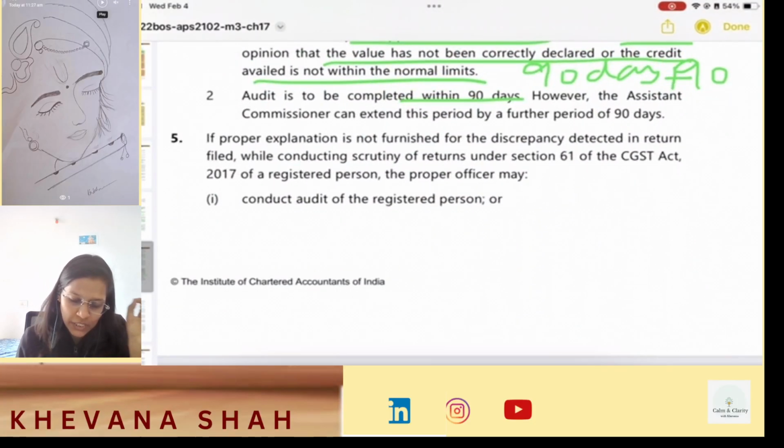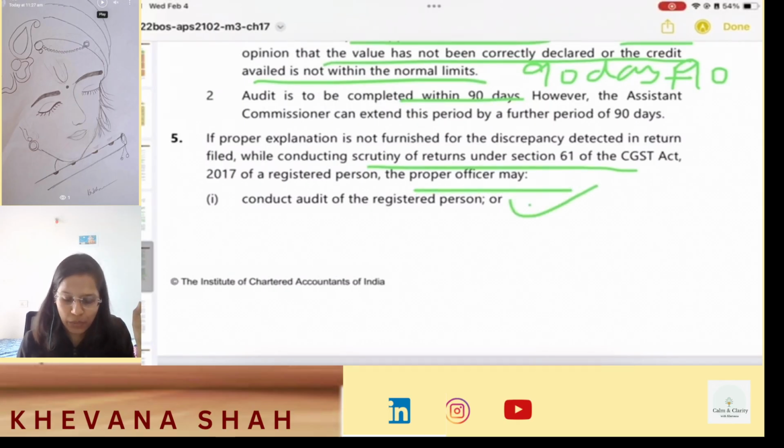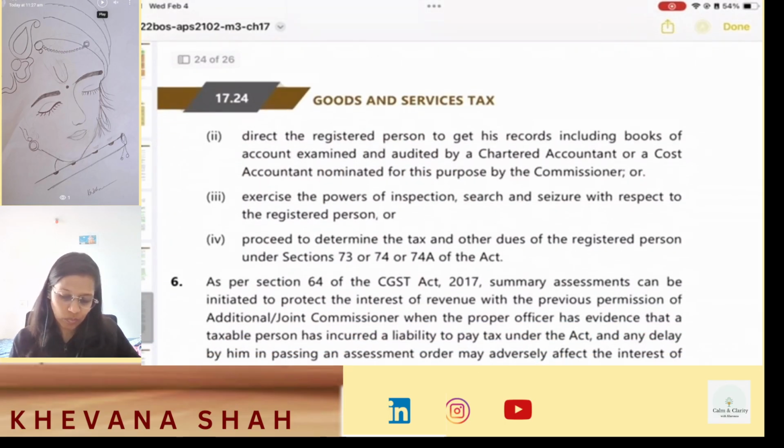If proper explanation is not furnished for the discrepancy detected in the return filed while conducting scrutiny of returns under section 61, the proper officer may conduct audit of the registered person. So he can ask the audit to be conducted. What next things can be done?